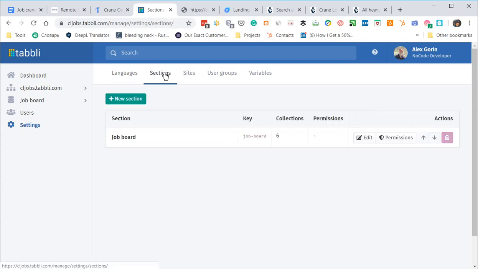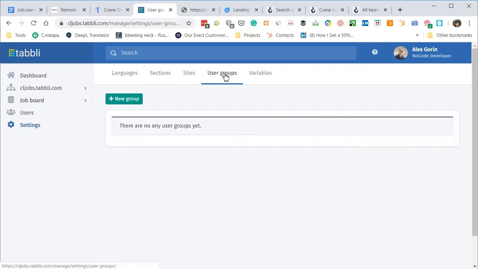We have only one section, the job board. The job board is a collection of data structures. If we make something different but related to this project, we can create a new section, separated by different permissions for users.